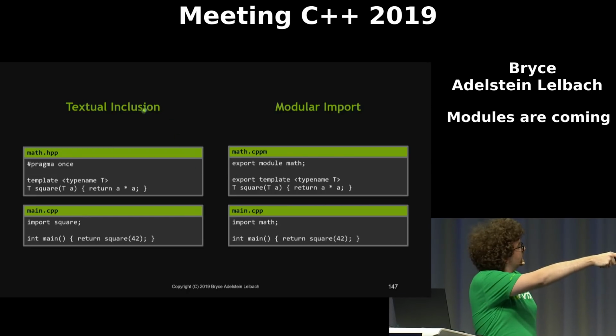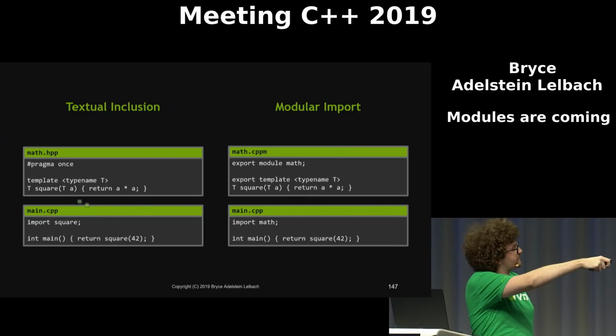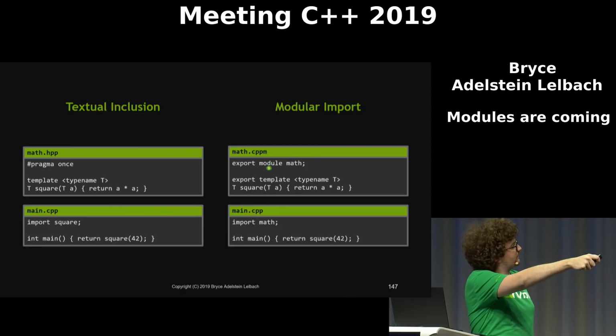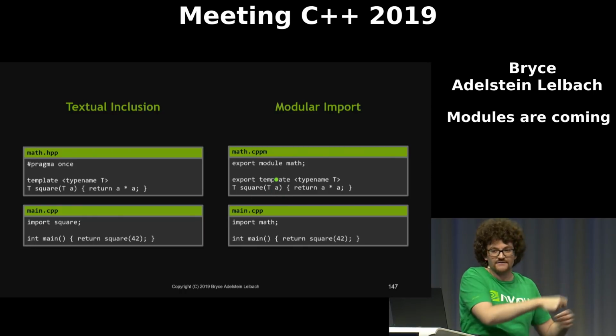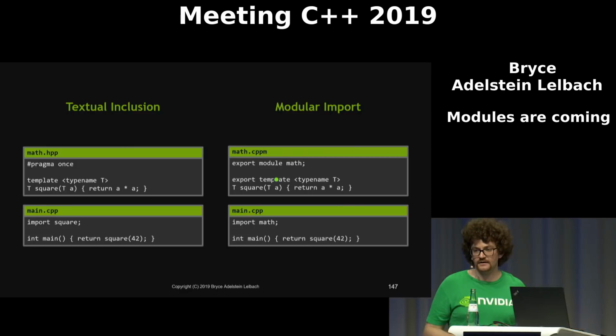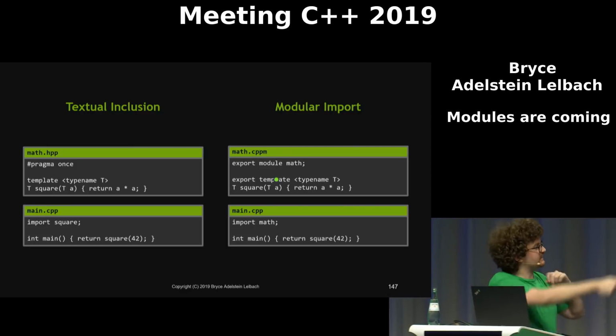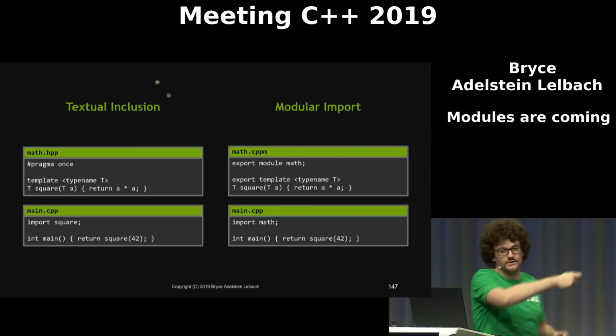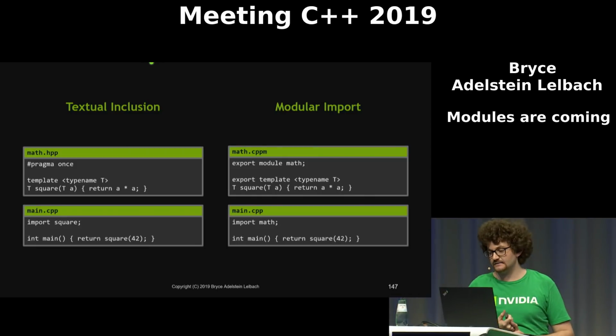In the pre-modular world, that can be just a header that you distribute to people. In the modular world, the equivalent structure does have to be precompiled. And in fact, you might also have to compile it to an object file if there's anything in this module interface unit that is not inline.